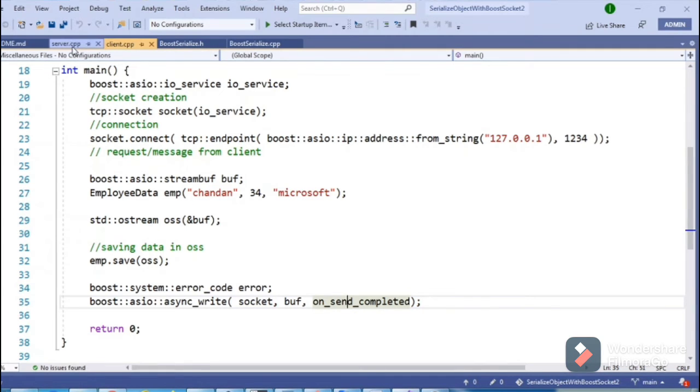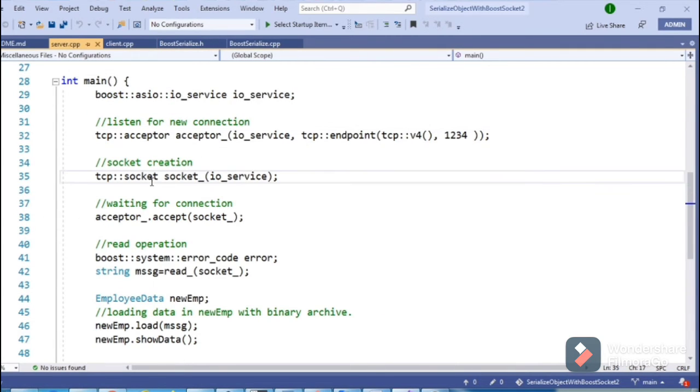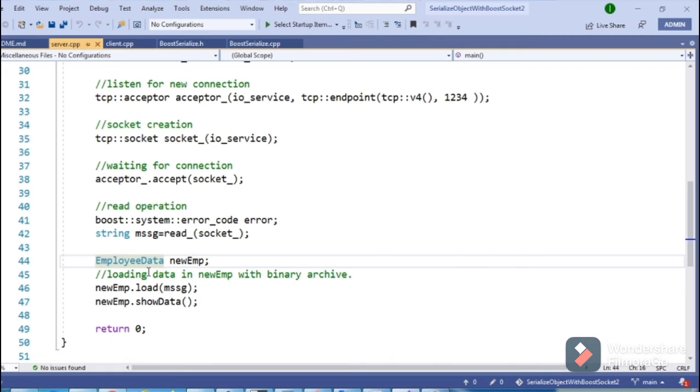Now go back to the server class. Here is the server class. Once the client has sent this message, this function will get called, and we will receive the message in the string mssg. Now we have received the complete message in binary form. So we will create a new employee data object, and this time we will call the load function. All the binary message which we received from the client will be stored in this new employee.